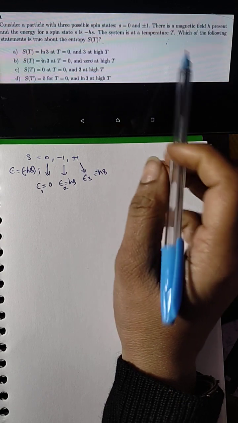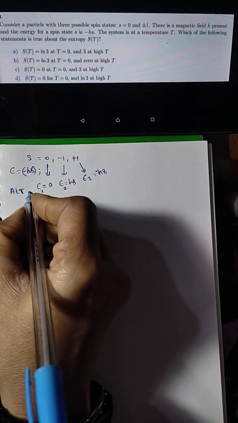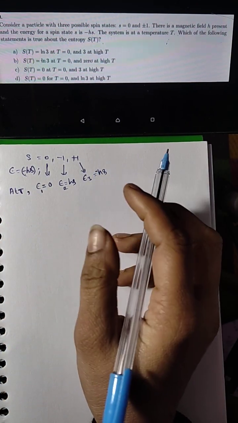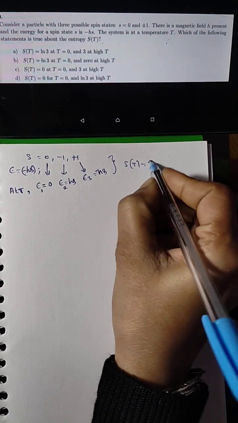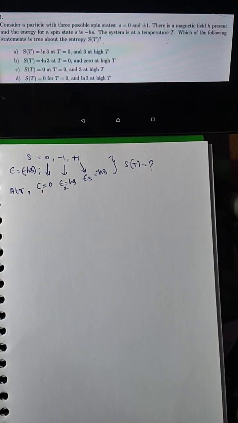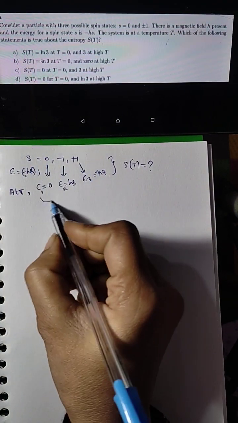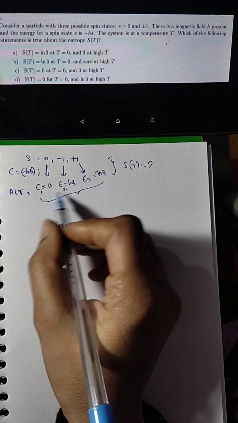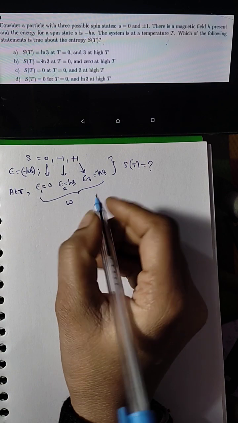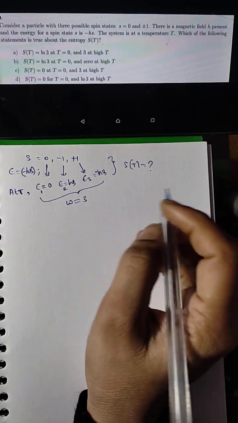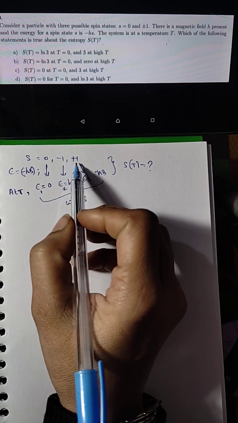Next, the system is at temperature T, that is, the temperature is T degree Kelvin. Which of the following statements is true about the entropy of the system? So we have to calculate which statement is true. Here for 3 spins, there are three different energies. So how many possibilities? There are 3 possibilities, when spin is equal to 0, minus 1, plus 1 for the particles.